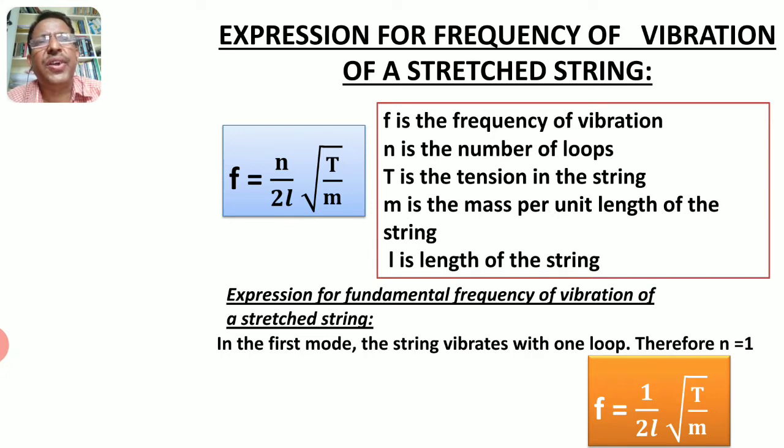L is the length of the string. For the fundamental frequency, in fundamental mode, the string vibrates as one loop. Therefore, the number of loops n = 1, and the formula becomes f = 1/2L × √(T/m).